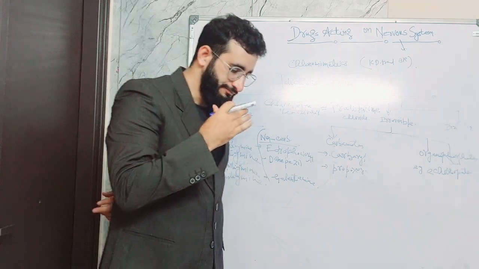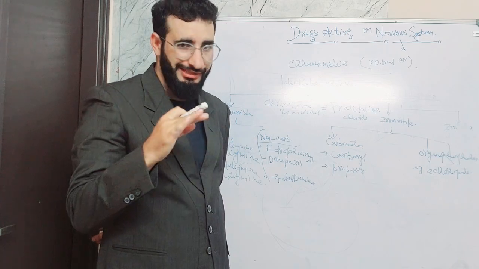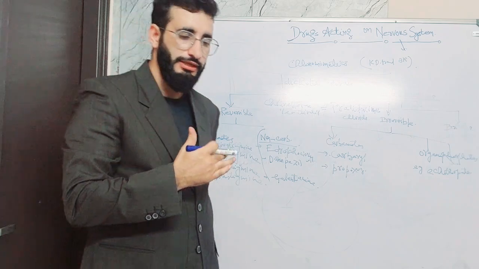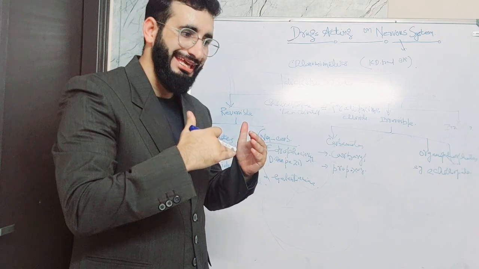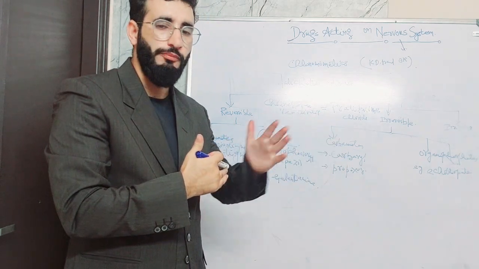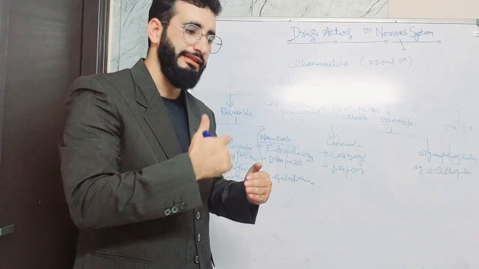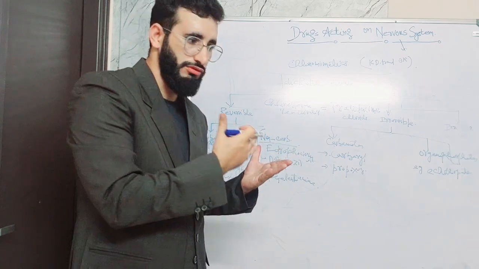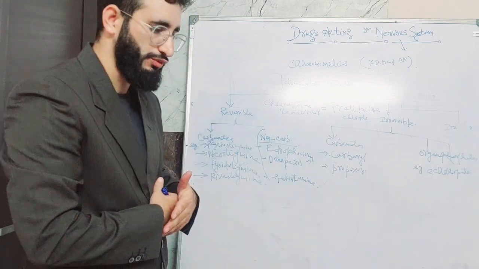The nervous system is one of the most complex systems of the body, so we need to classify it so we can give drugs appropriately, which will act on different parts or different neurons for the benefit of the recipient.